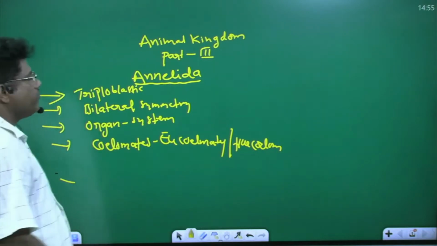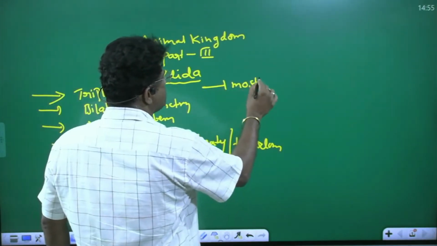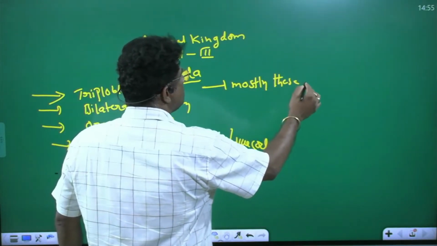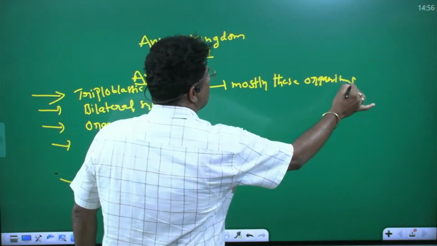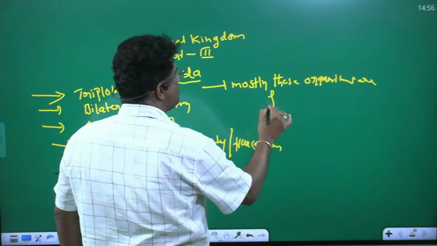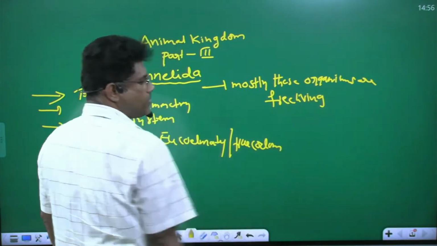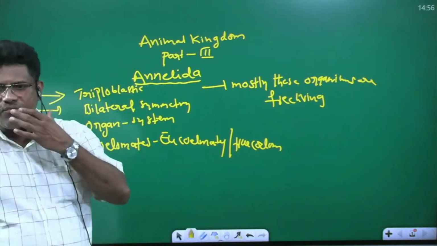So next one, mostly these organisms are free living organisms. Annelida organisms, mostly free living.